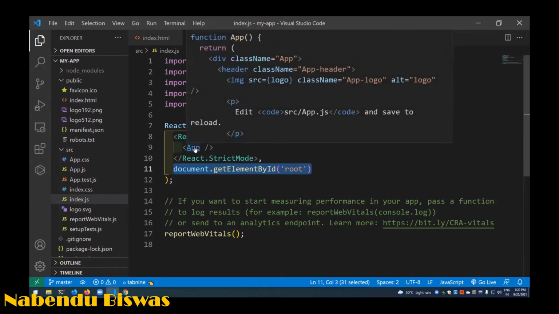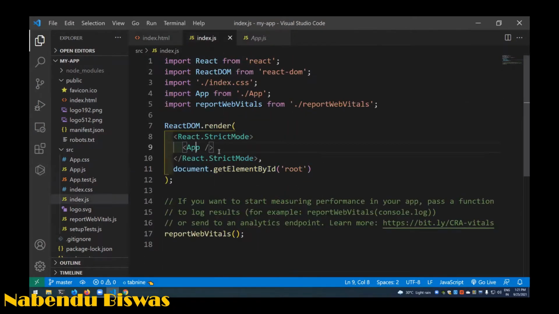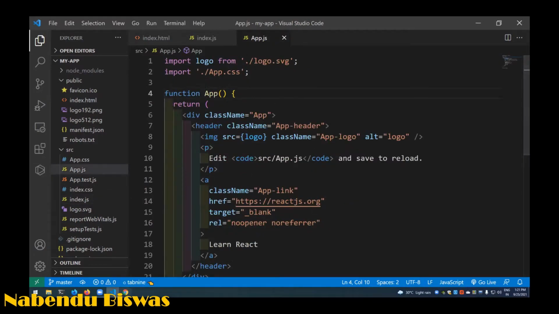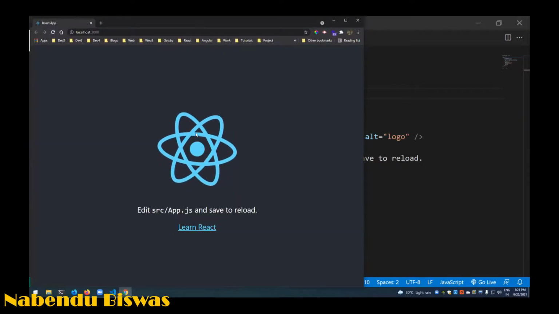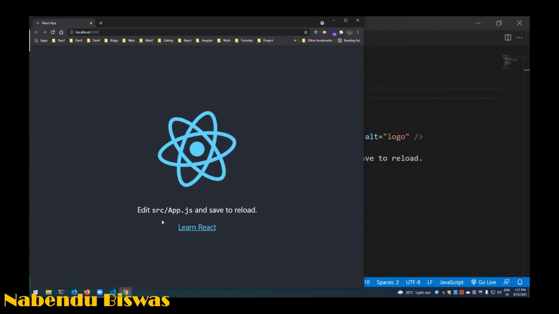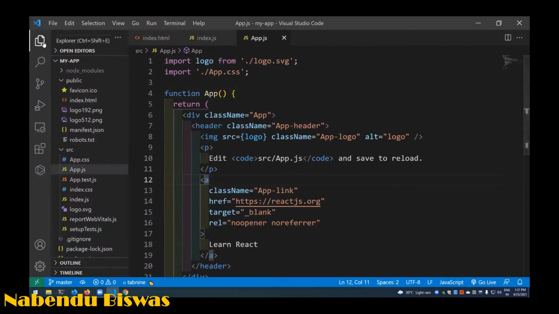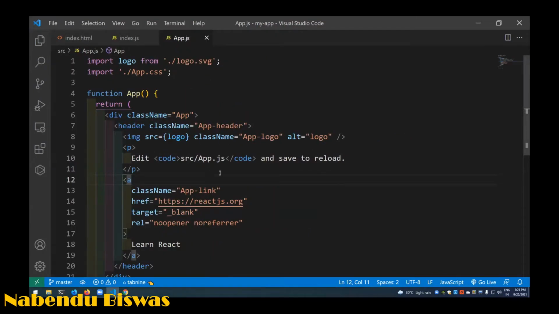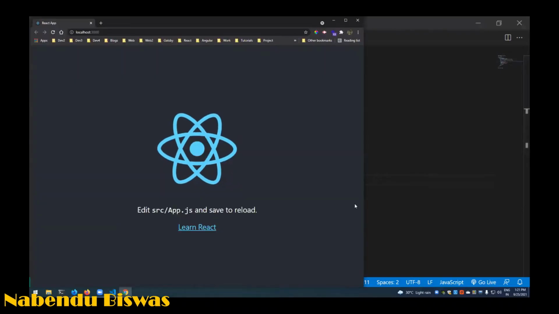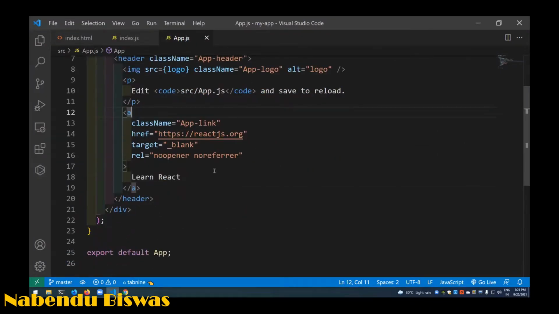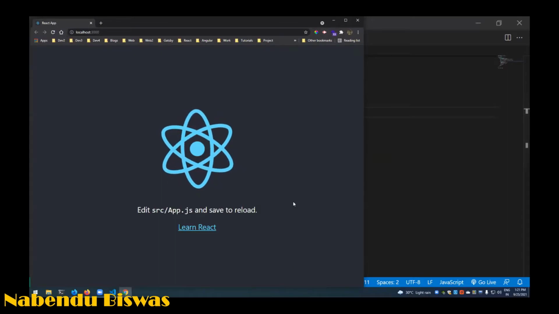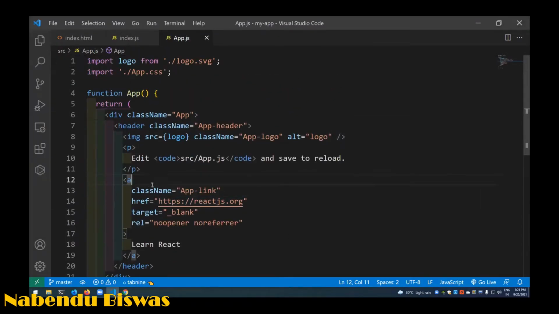If I open this app.js, this is what is shown in the React app. This is what you are seeing here. This whole logo and "Learn React" and "Edit and save to reload" all come from this file. We're soon going to see everything about this file, because these are something known as JSX, and we are going to see that.